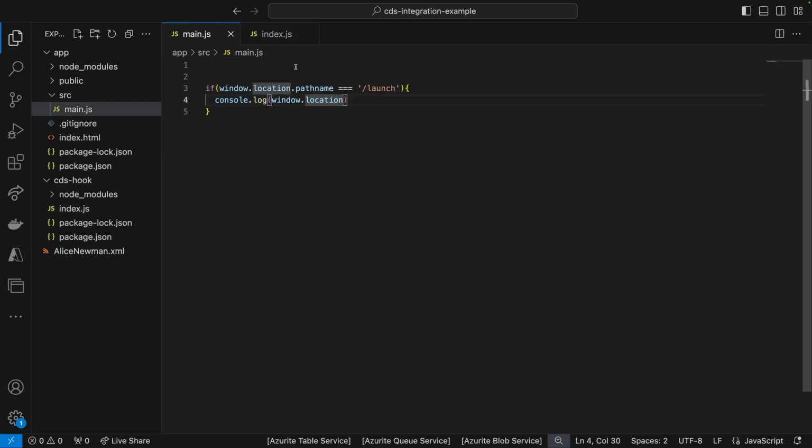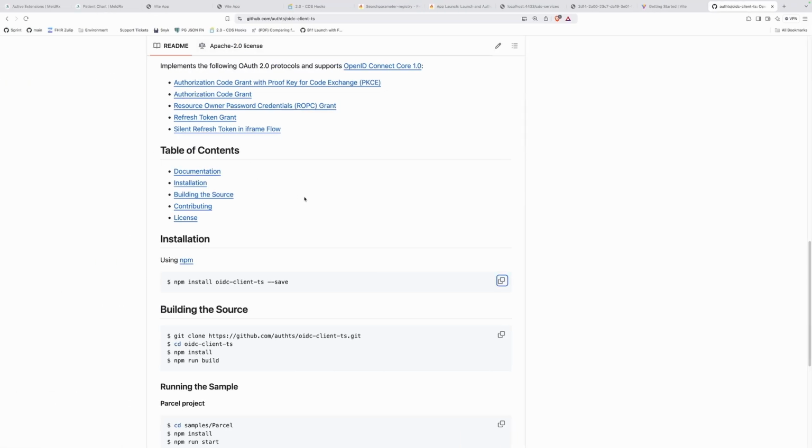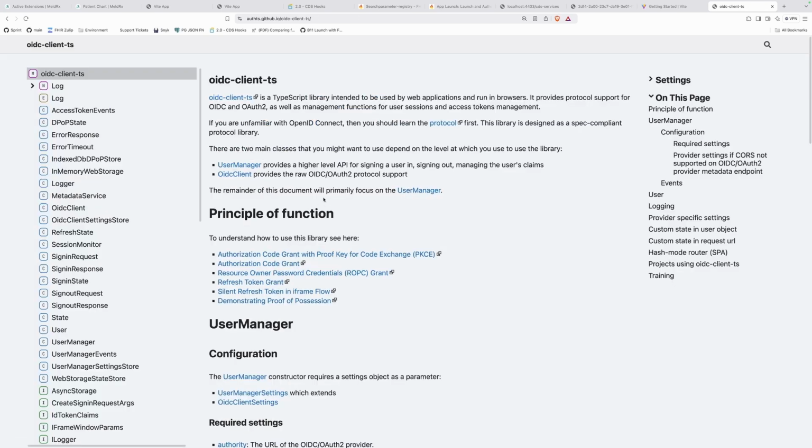So coming back to main.js, this is where we're going to be using this library. And I apologize. I don't work on this library, but I'm going to apologize in advance for how crap and non-beginner friendly this is. So if you are new to this stuff, I am sorry. But you're going to go to the documentation, and you can read all of this.